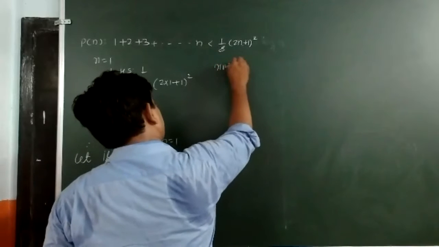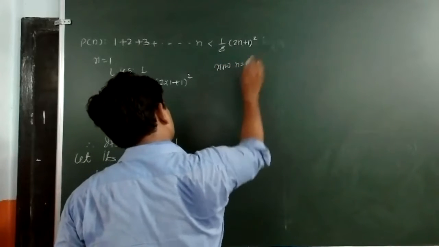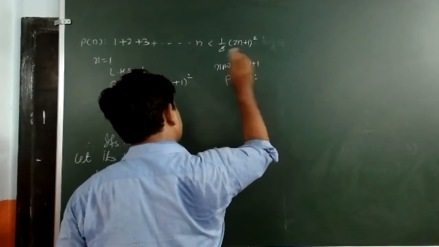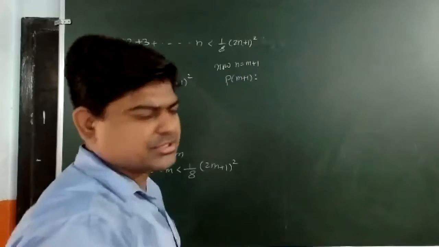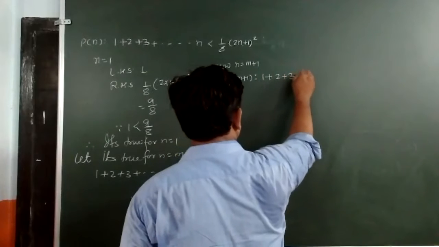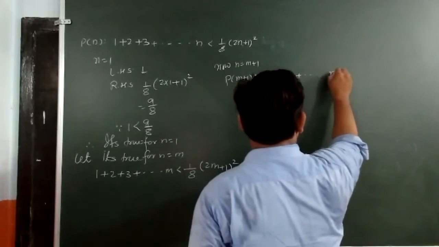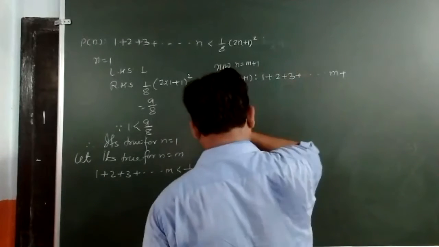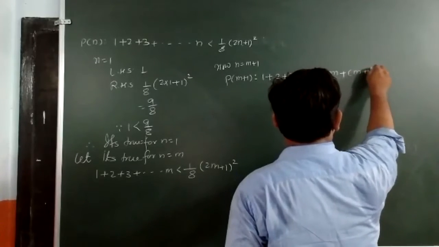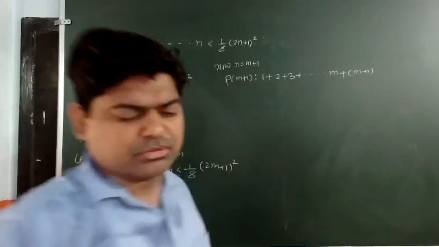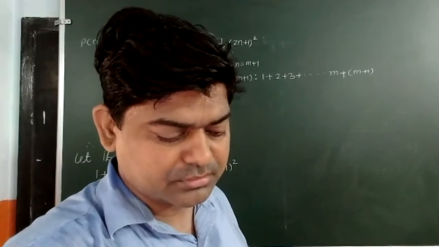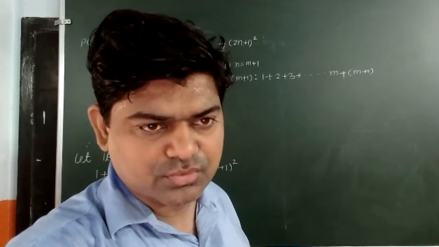Now you can take n is equal to m plus 1, and P(m plus 1) can be written as 1 plus 2 plus 3 plus dot dot dot m plus, it will be m plus 1. Okay, you are getting what I want to say. Any problem? Say yes or no.